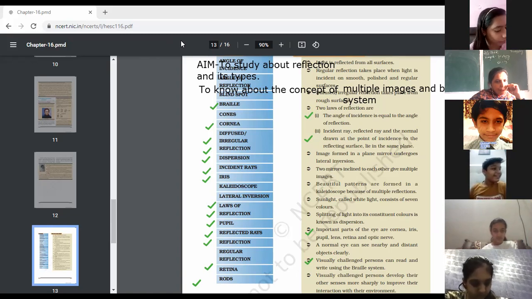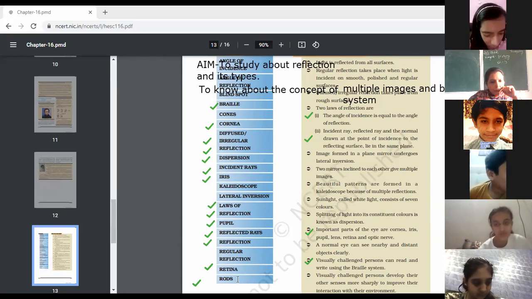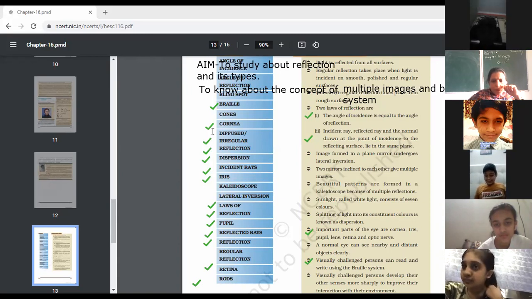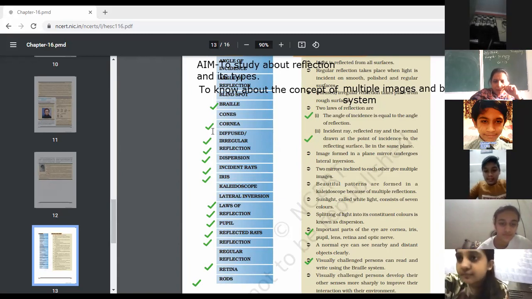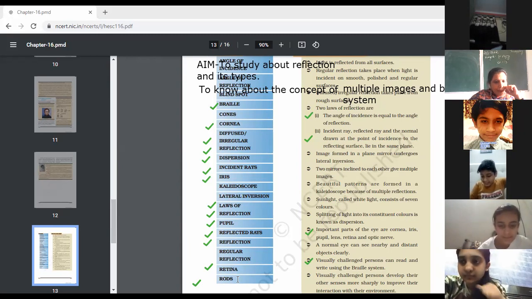In a similar way, the cells which are sensitive to dim light are known as rods.